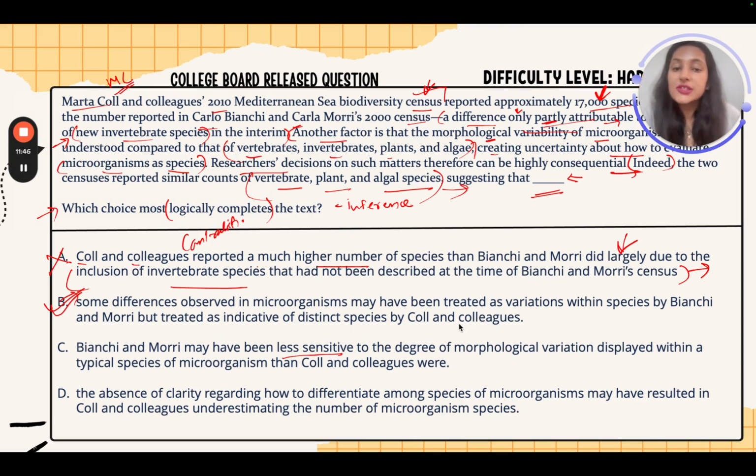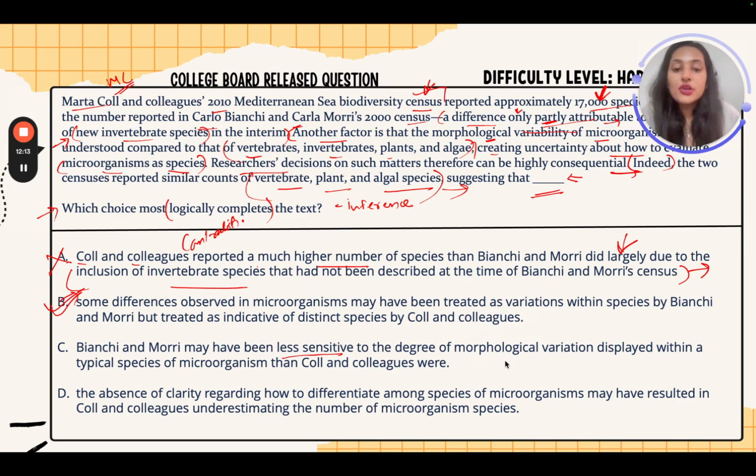What were they less sensitive towards? I really have no idea because the text is not talking about it. This option is suggesting that B and M were less sensitive to morphological variation. It does not directly explain the high number of species reported by C and colleagues. Correct? How is sensitivity towards something telling us why C and colleagues reported such a huge number?